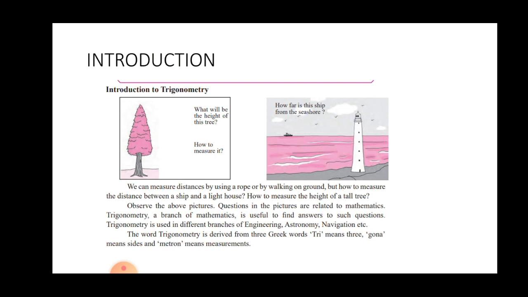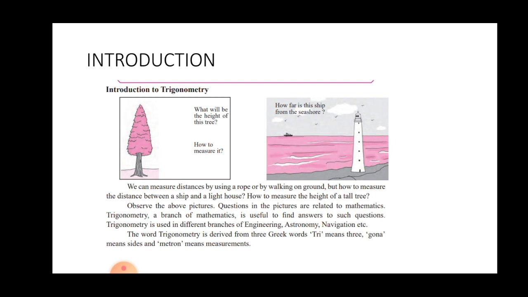So what is trigonometry? It is a branch of mathematics, which is useful to find out all such types of questions. Trigonometry is used in various fields like engineering, astronomy, navigation, etc. In this first chapter, we learn the meaning of trigonometry. Already you know the meaning of gona as well as metry. So what does tri mean?